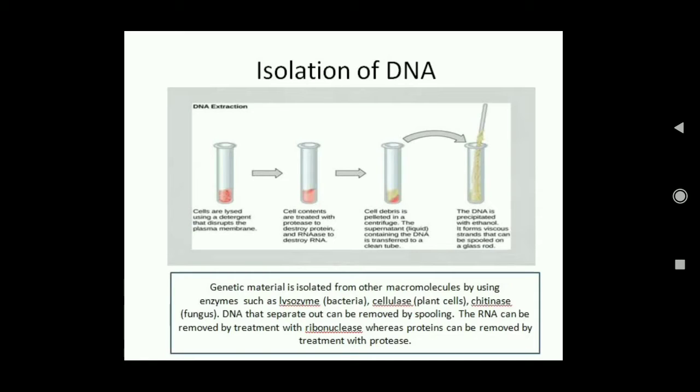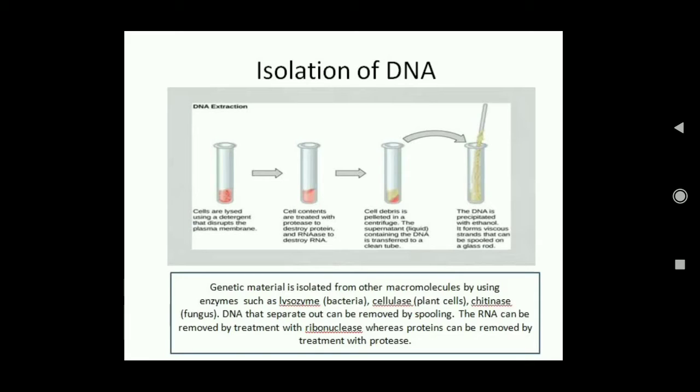Almost a similar process is followed on an industrial scale also. Here the different types of macromolecules are broken down by the use of different enzymes. For example, if it is a bacterial cell, the DNA is isolated by using lysozyme. In plant cells, cellulase is used. In fungal cells, chitinase is used. And then the DNA is separated by pouring chilled ethanol and spooling.